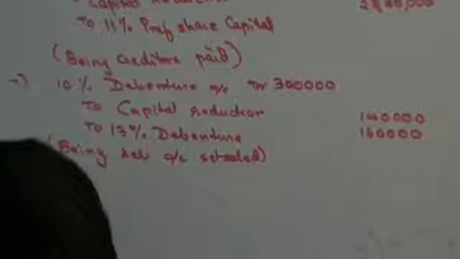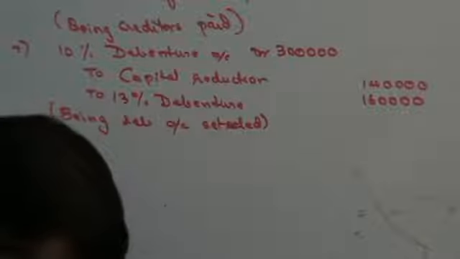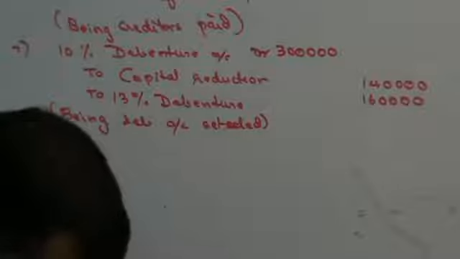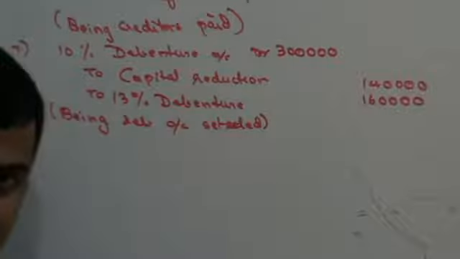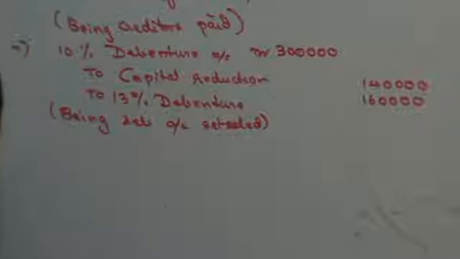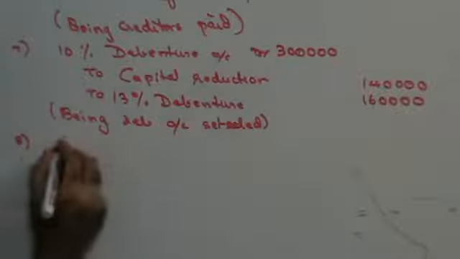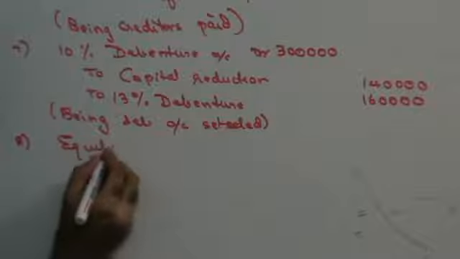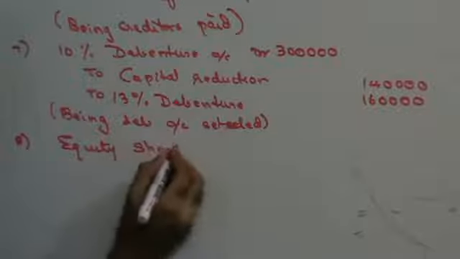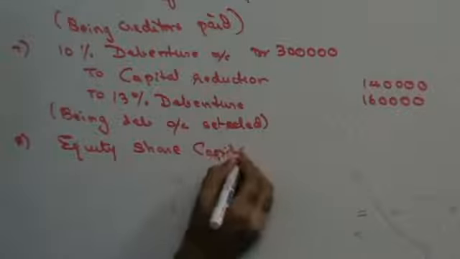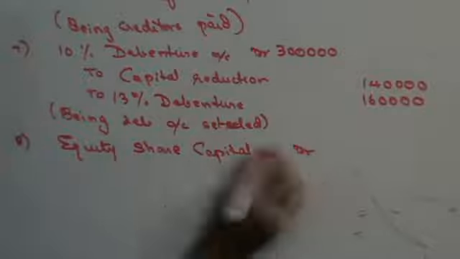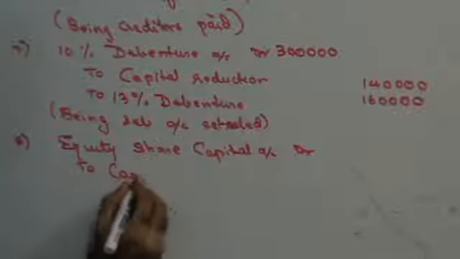Next, equity shares to be reduced to rupees 2 each, fully paid. Now presently the value of equity share is 10 rupees. That means I'm going to reduce the value of equity share by 8 rupees. Liability going down. That means capital reduction on the credit side. So this is going to be equity share capital account debit to capital reduction.